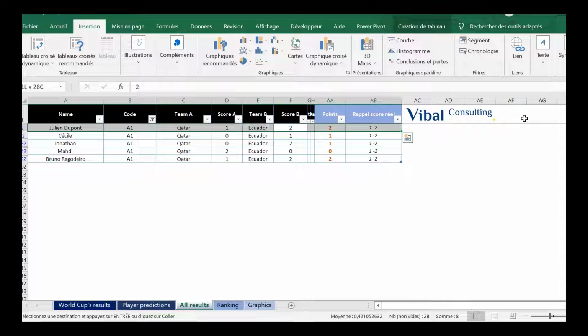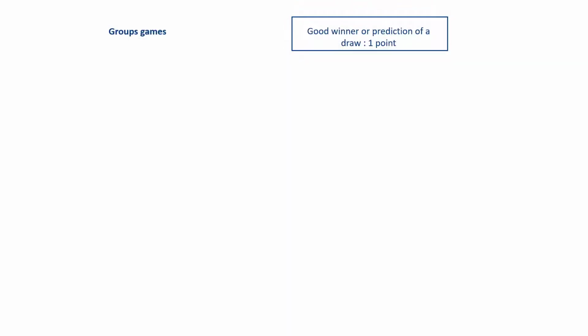So now I'm going to show you a diagram of all the points. So we just saw it on the previous example. On the group matches, if you predicted the right winner, you get 1 point. If you predicted the perfect score, it's 2 points.